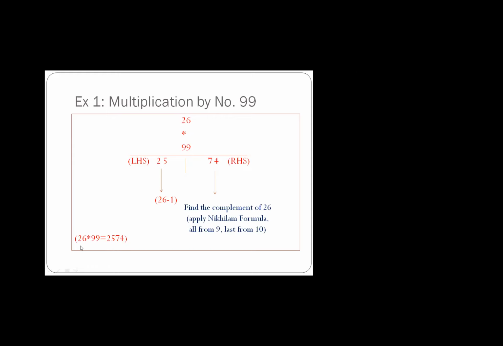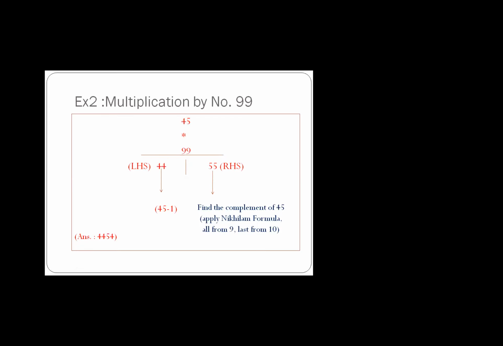You can see in the last line, 26 multiplied by 99. You can write the answer as 2574. Okay, let's solve one more problem so that things will be clear to you. Now again go to the problem. Just note down this problem in your notebook: 45 into 99. This is my example number 2.